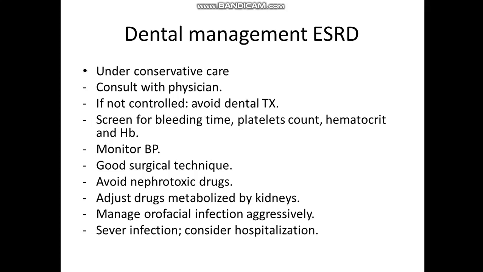Valium and benzodiazepines can be given, and this is safe, but we have to avoid what we call central nervous system depression drugs. This includes barbiturates and narcotics, because the blood-brain barrier is not intact in a patient with end-stage renal disease. So these may pass the blood-brain barrier and may lead to excessive sedation. For this reason, we have to avoid barbiturates and narcotics.